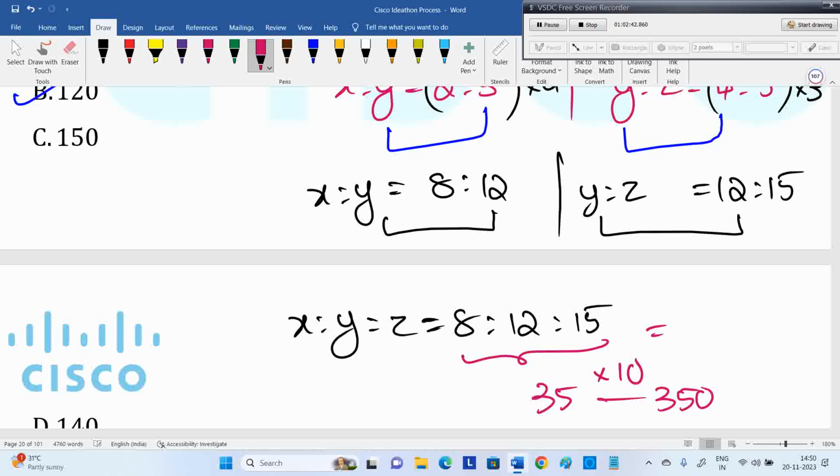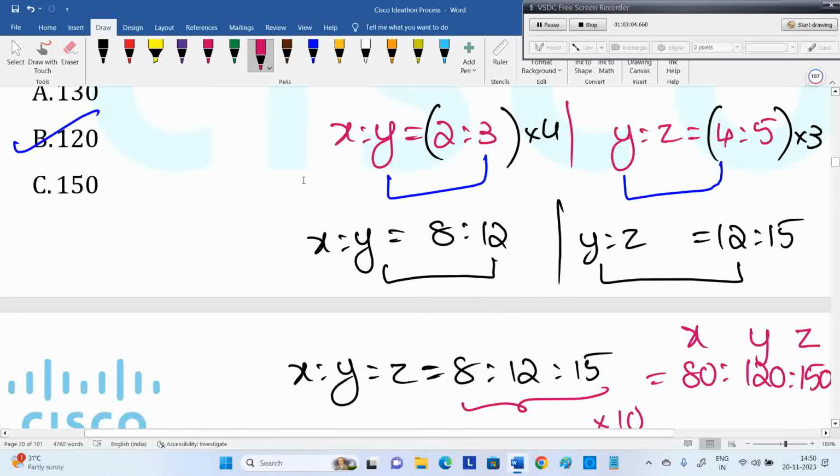The first number is 8 into 10, 80. The second number is 12 into 10, 120. The third number is 15 into 10, 150. Those are the 3 numbers: 80, 120, 150. If they ask the first number, your answer should be 80. If they ask the second number, 120. Third number means 150. This is the procedure.